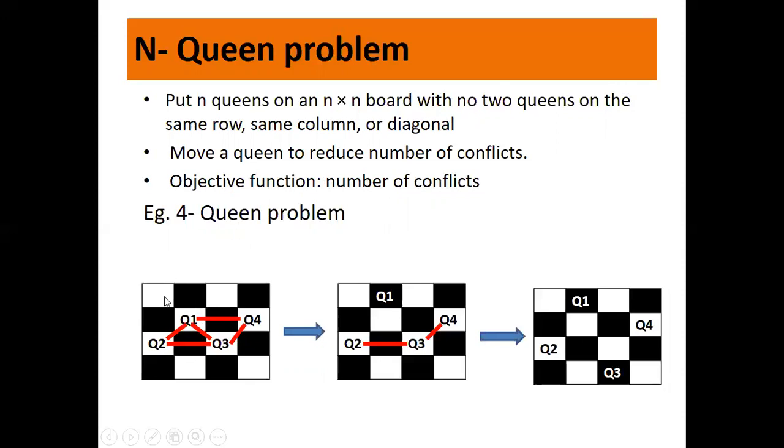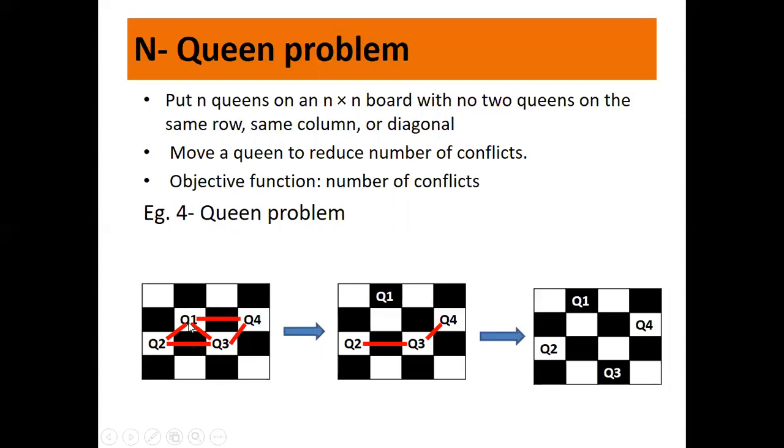To start with, for 4 queens, we have a 4 by 4 board, and queens q1, q2, q3 and q4 are the 4 queens which are placed. This is my initial state and this is the goal state. Now if you look at the initial state, q1 is placed at position 2, 2, second row, second column. q2 is placed at the position 3, 1.